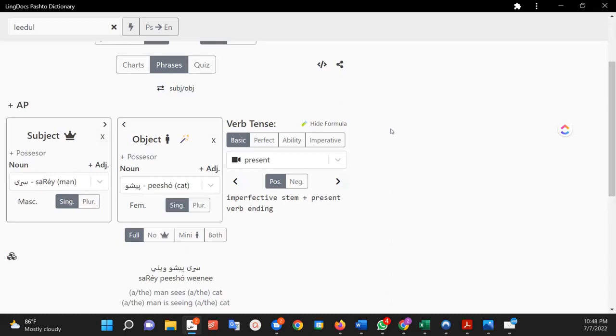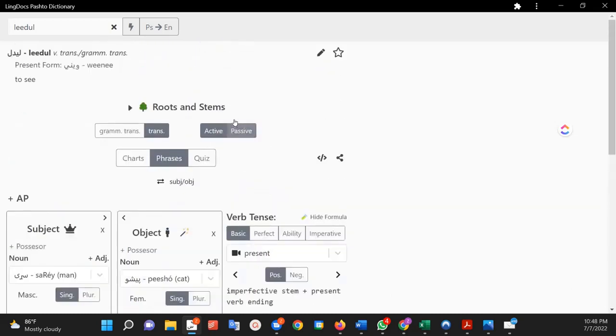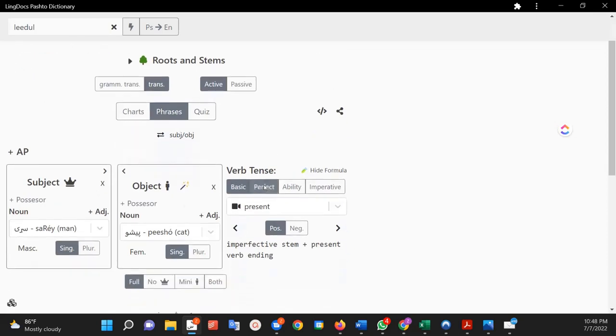As I give you your assignment to make some example sentences, go ahead and try to use this phrases thing, and then let me know if you have any problems with it, and especially if you have any questions, because this really will be your best friend to help you gain confidence as you're trying to learn Pashto and create Pashto sentences.